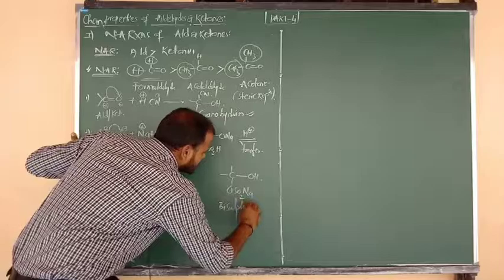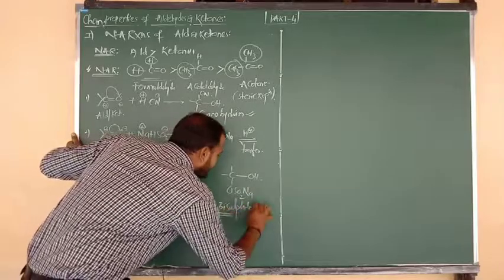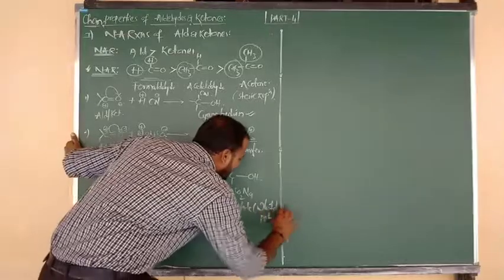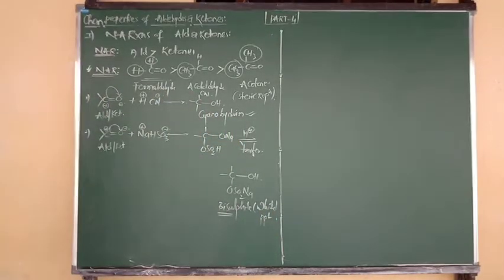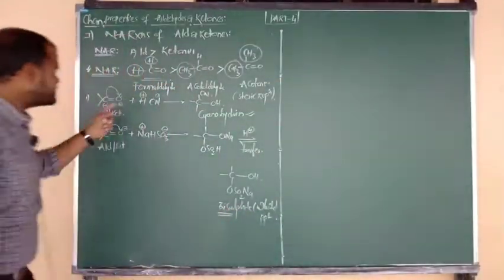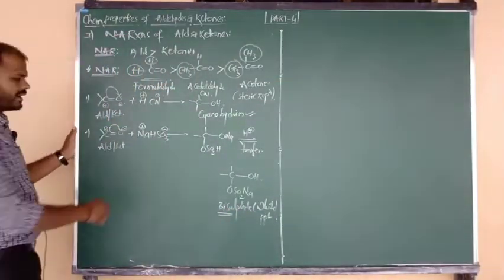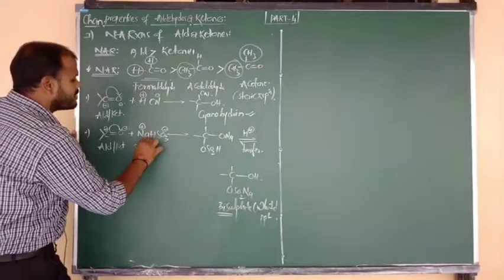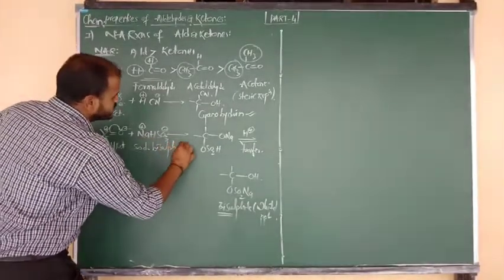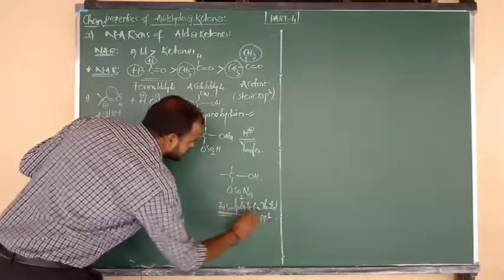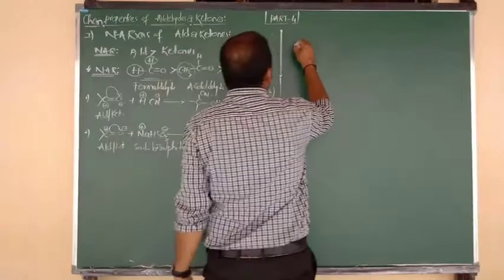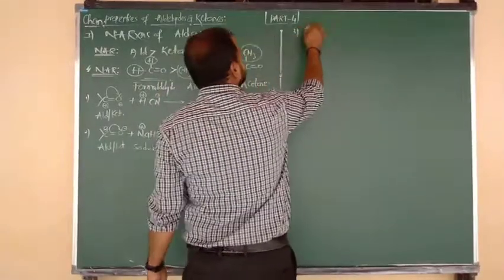What is the name of this product? Bisulfite, and it is a type of precipitate, nothing but a white precipitate that you get here. Okay. Next, addition of hydrogen cyanide gives cyanohydrins, and addition of sodium bisulfite forms a precipitate, that is the bisulfite white precipitate you get here. Next, go for the third addition reaction.